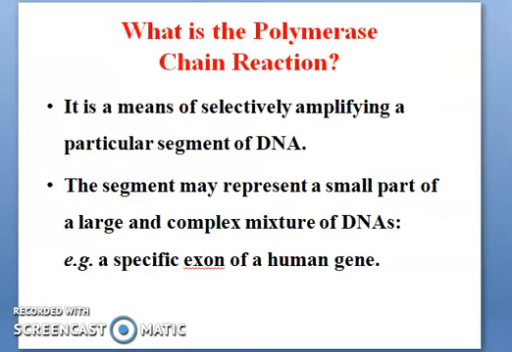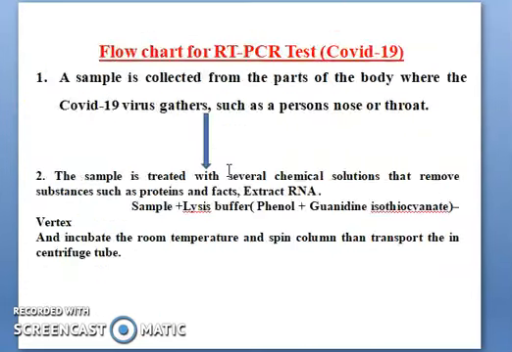First, what is PCR? What does PCR, polymerase chain reaction, mean? It means to selectively amplify a particular segment of DNA, and the segment may represent a small part of a large and complex mixture of DNA. That is a specific reaction in PCR, for example a specific exon in a human gene. So you can easily understand what PCR is.